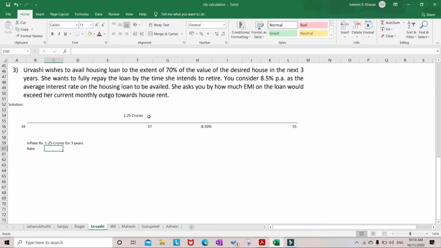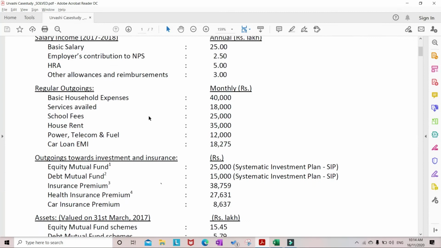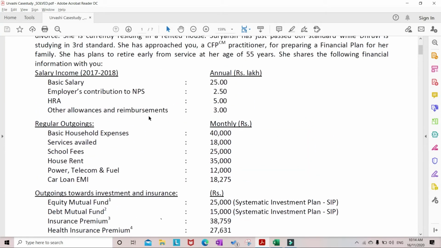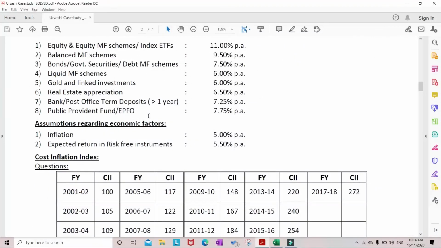But in the question, the rate of appreciation of real estate is not given. We need to find it out from the case study. In the case study, these things are given in assumptions.